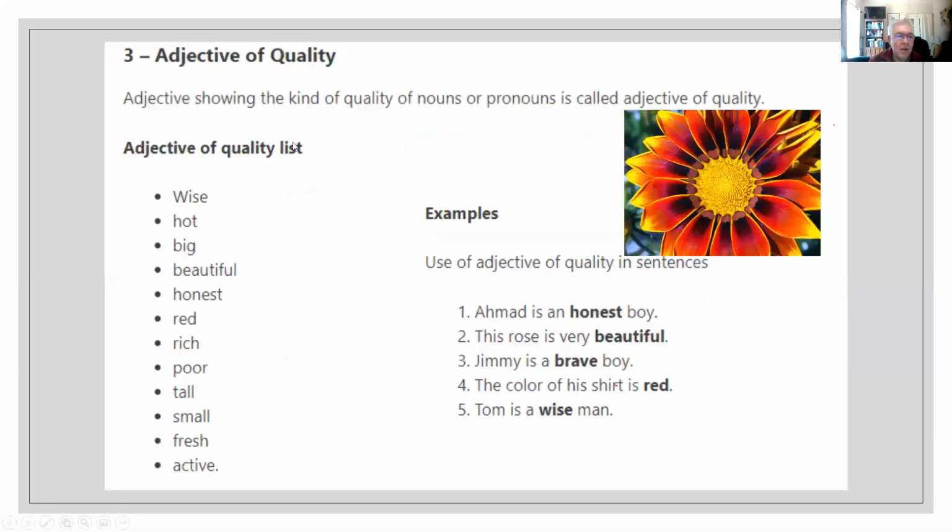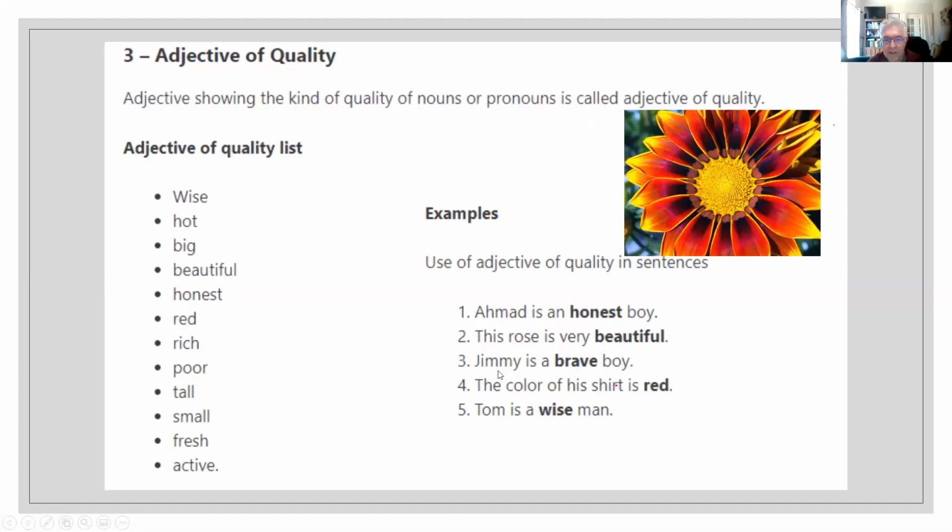In the case of adjective of quality, we express the quality of the noun or the pronoun. For example, Ahmed is an honest boy. What kind of boy is he? Well, he is honest. This rose is very beautiful.